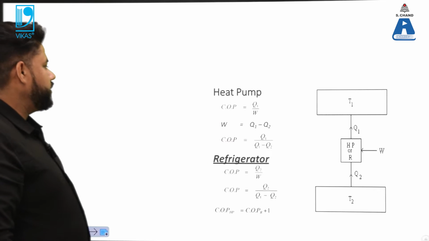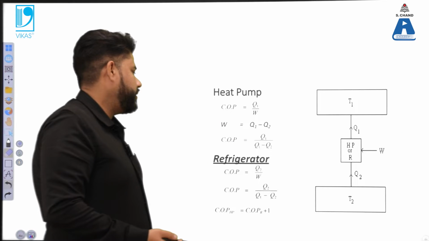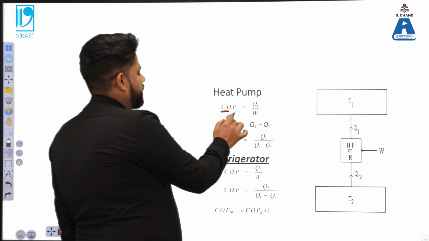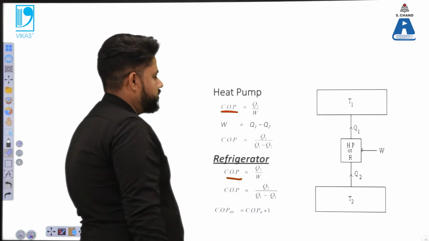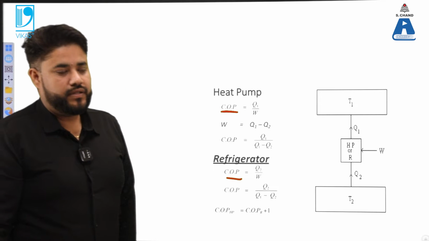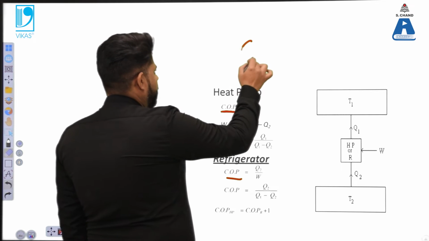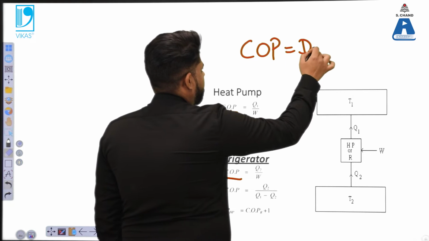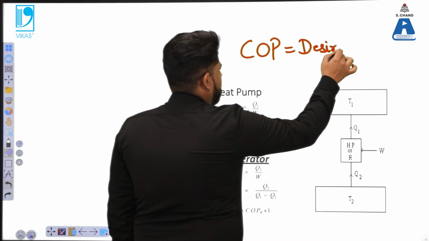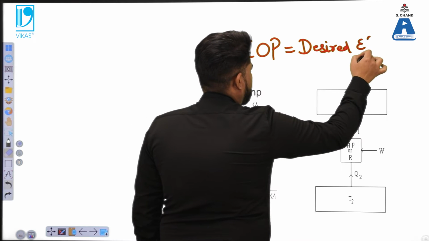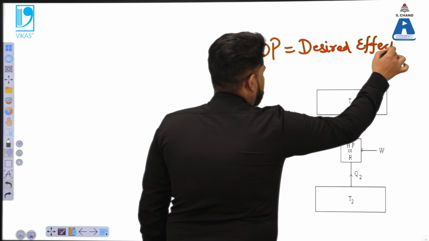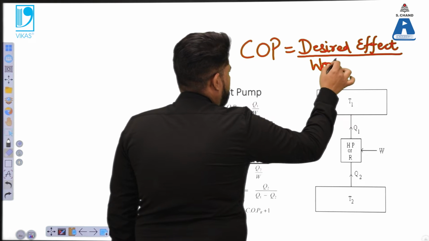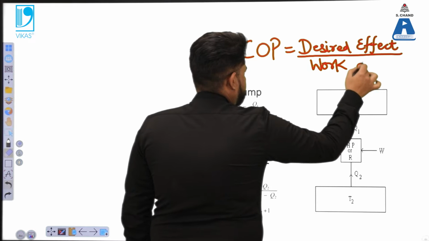Now if the heat pump and the refrigerator are concerned, we have the expression which is the coefficient of performance in case of heat pump and the refrigerator. So coefficient of performance in general is the desired effect over the work done.